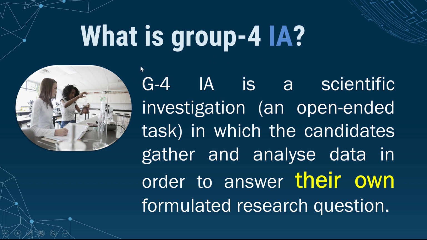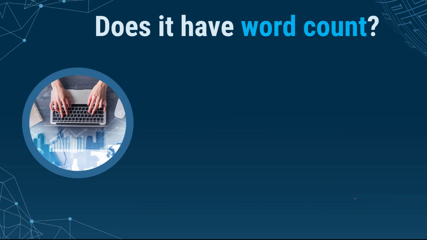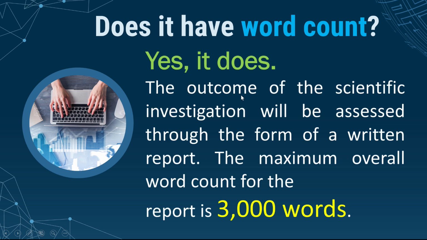Group 4, I mean the science group. IA is a scientific investigation, an open-ended task in which the candidates gather and analyze data in order to answer their own formulated research questions. So they should find their own research question and then answer that research question in the essay. Does it have word count? Yes, it does. The outcome of the scientific investigation will be assessed through the form of a written report.